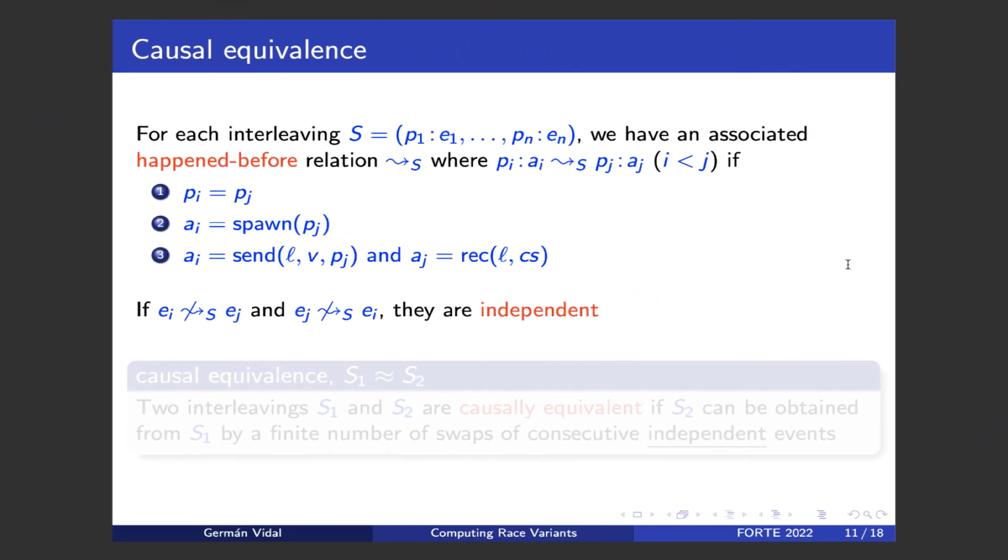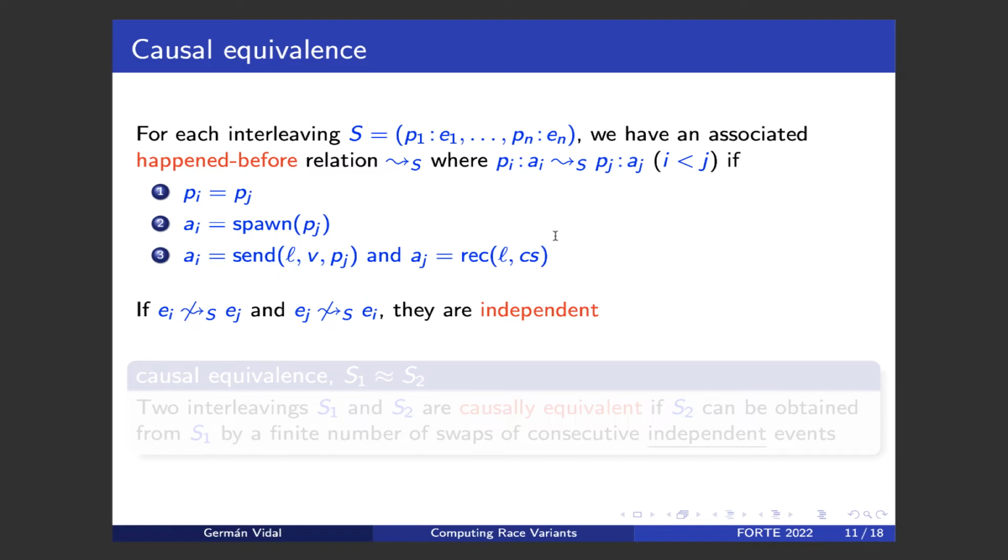As is usual, given an interleaving, we can introduce an associated happens-before relation, Lamport's happens-before relation, which is defined in this way. Given two events of this form, we say that the first one happens before the second one if one of these conditions holds. The first condition essentially means that the actions of a given process cannot be swapped, they are fixed, okay?